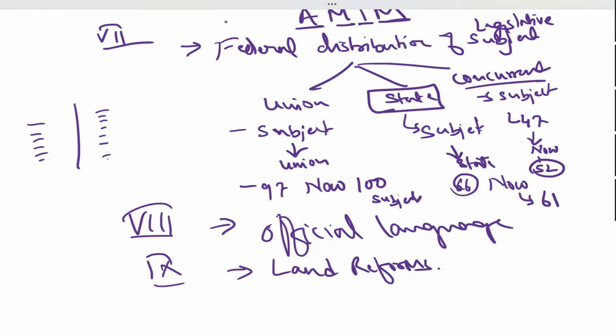So to avoid this situation, he created a schedule, that is, land reform laws should be kept in the ninth schedule. And by adding one more provision in Article 31, the central government said that the laws which are kept in the ninth schedule are in fact immune to the violation of fundamental rights. Even if they violate the fundamental rights, they will not become null and void. Right? Getting it? So all the land reform laws were kept here. Getting it?